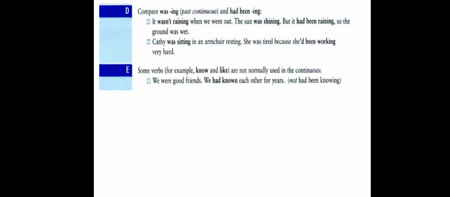So when we say it wasn't raining, and when we went out in the middle of the action, wasn't raining. That's why we use here wasn't raining. When we are in the middle of the action, it is in the past, so a past point of time. We are in the middle of the action that was going on, so we use here past continuous.